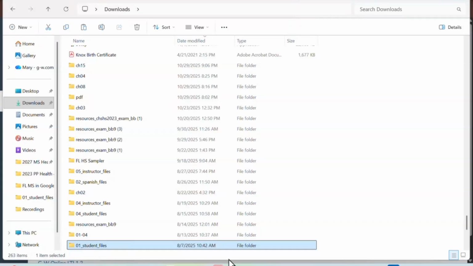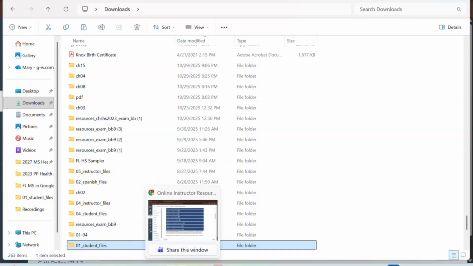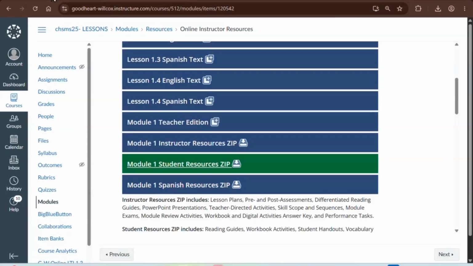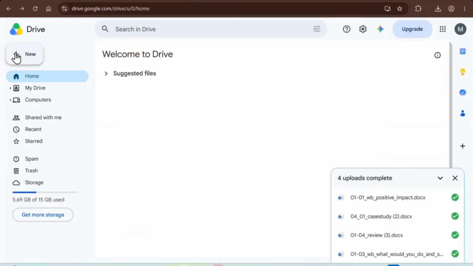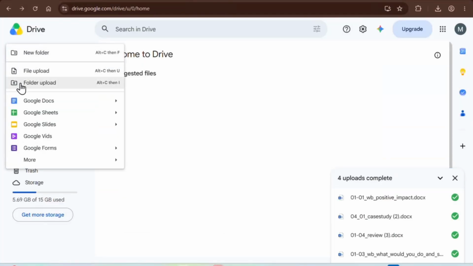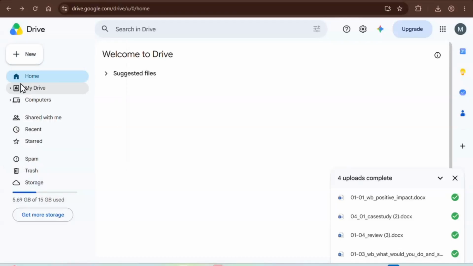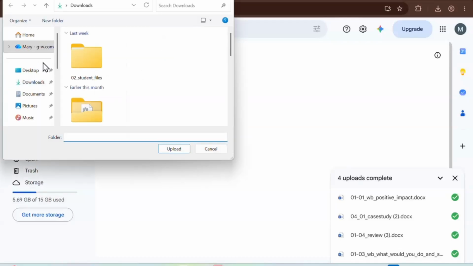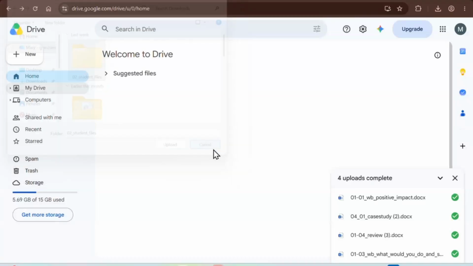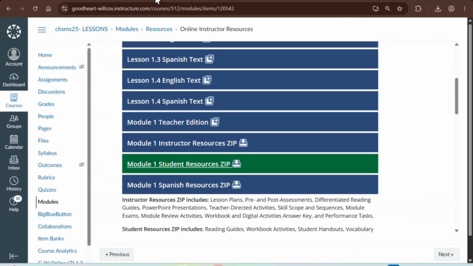And then both Mac users and everybody else, open up your Google Drive. You'll go to New and do a folder upload. Now you're going to take the whole folder and just click upload. Yours will likely be at the top or wherever you pasted it. Just click upload, and then everything will convert to a Google Doc, which is a big time saver. So I just wanted to point that out. That's in both English and Spanish.